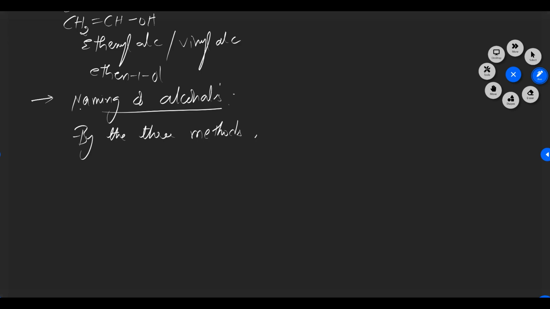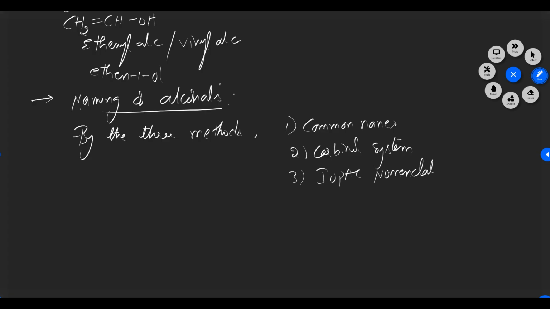One is common names, another one is carbonyl system, and the third one is IUPAC nomenclature. Taking the first one, common names or common system, how can we give the naming of alcohols?